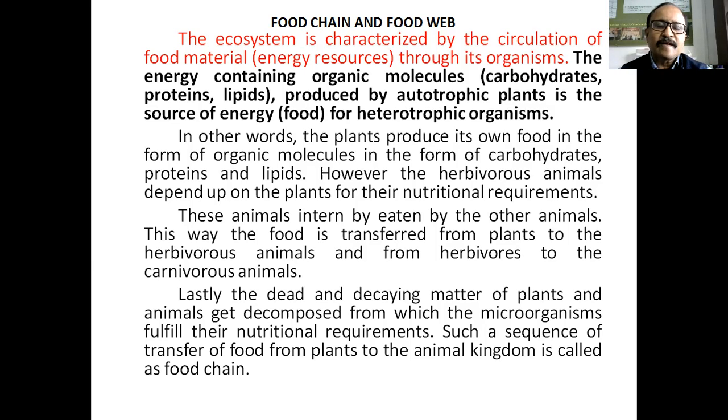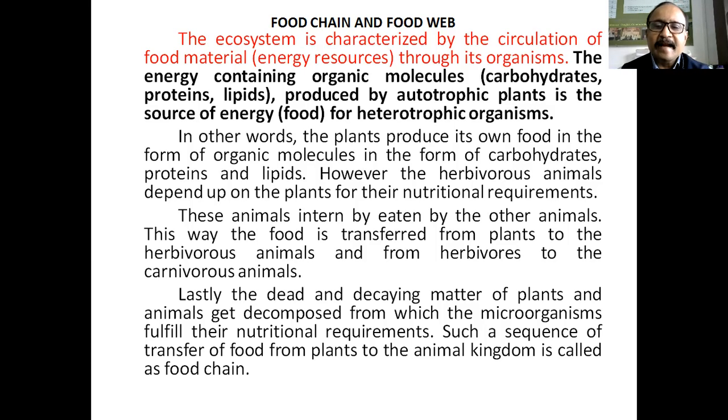Again, we have also seen these herbivorous animals are in turn eaten by the other carnivorous animals. That means the carnivorous animals take the food from the body of herbivorous animals. They consume or they prey and eat the flesh of herbivorous animals. Okay.